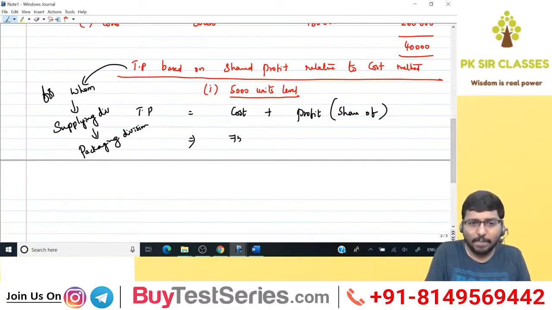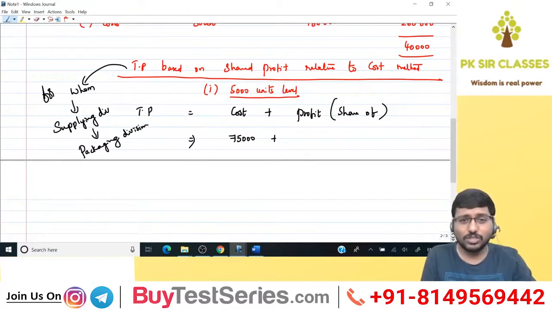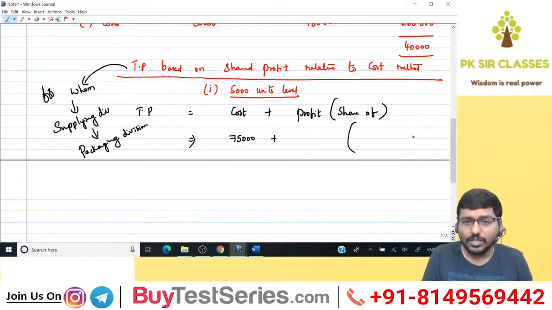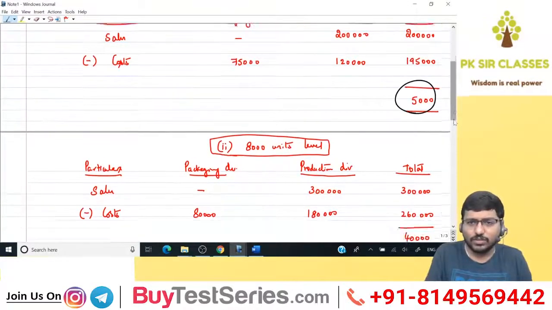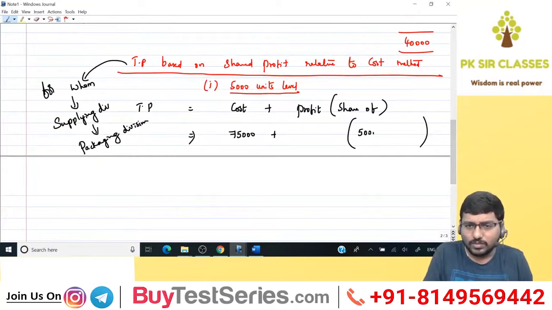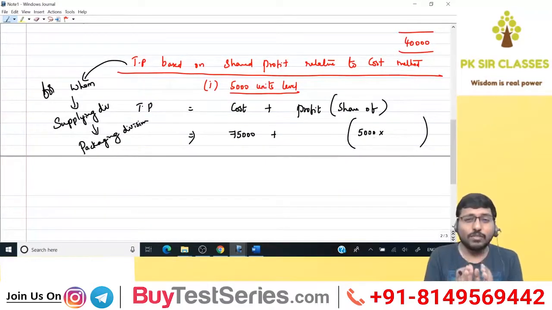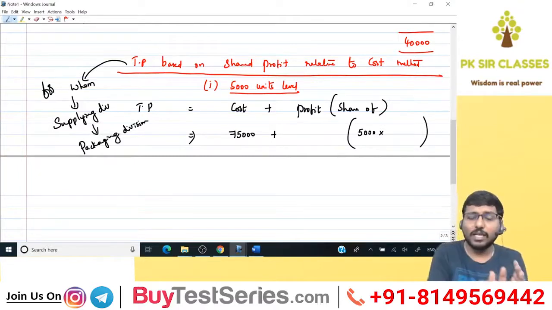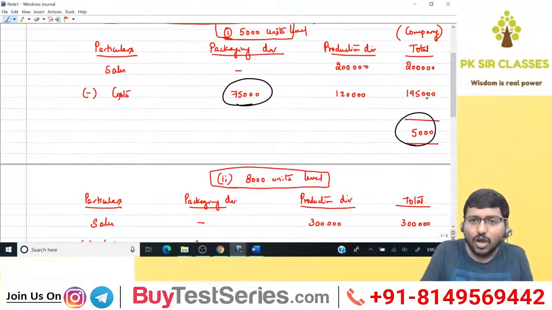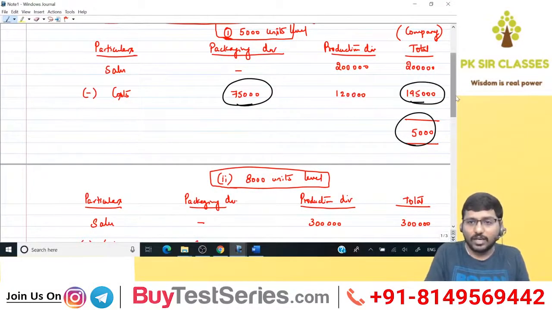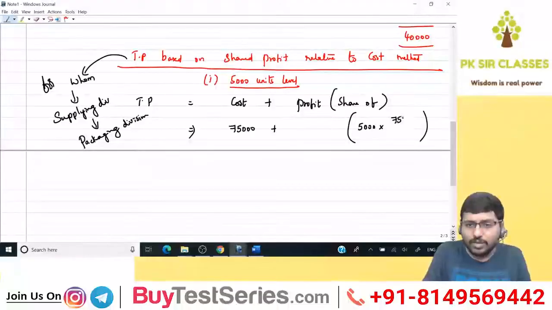75, correct? 75,000 is the cost. Look at your question, all of you. Now, what about the profit? Share of profit. See here, very simple. What is the total profit for the 5,000 units level? 5,000. This is the total profit. Out of this profit, how much share will go to the supplying division, that is the packaging division? What is the cost of the packaging division? 75,000, out of the total cost, that is 1,95,000. Correct? So in that proportion, it will go: 75,000 divided by 1,95,000.